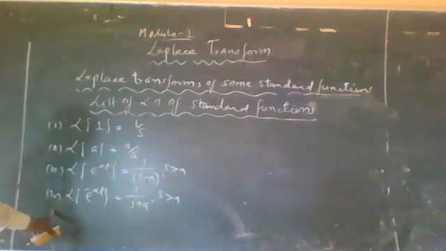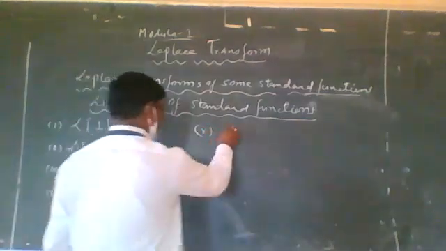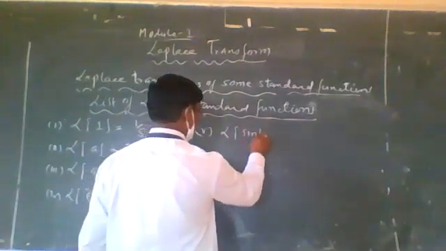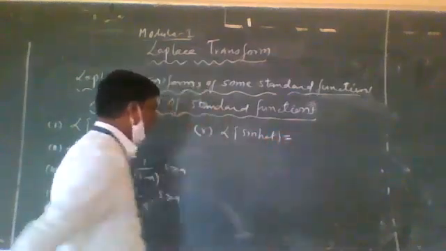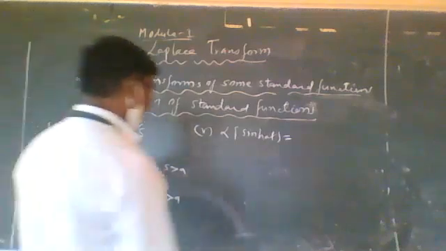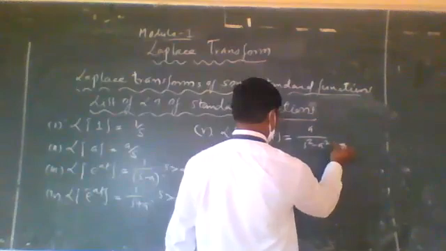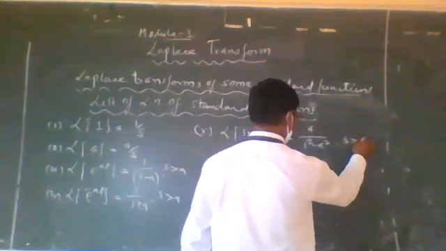The fifth one is the LP of sinh at is equal to a divided by s square minus a square, where s is greater than a.